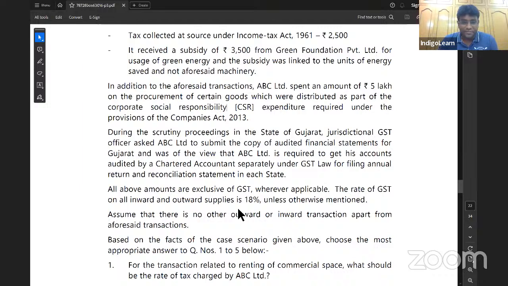Next line. All the above amounts are exclusive of GST wherever applicable. The rate of GST on all inward and outward supply is 18% unless otherwise specified. Fantastic. Next slide. Assume that there is no other outward or inward transaction apart from the aforesaid transaction. Based on the facts of the case scenario given below, choose the most appropriate answer to question number 1 to 5. We have to choose whichever answer is most appropriate.